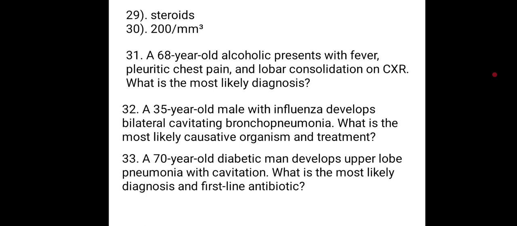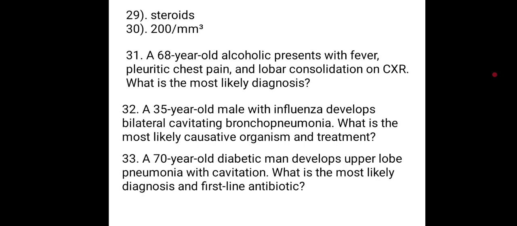31. A 68-year-old alcoholic presents with fever, pleuritic chest pain, and lobar consolidation on chest X-ray. What is the most likely diagnosis? 32. A 30-year-old male with influenza develops bilateral cavitating bronchopneumonia.